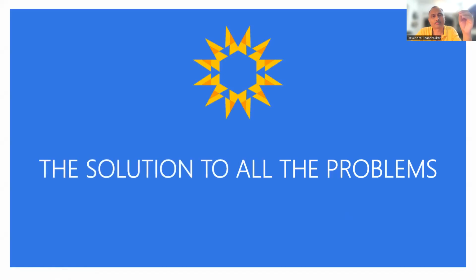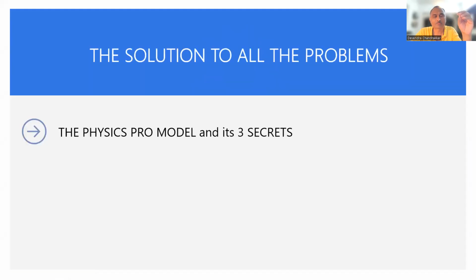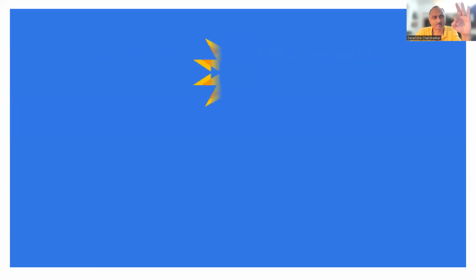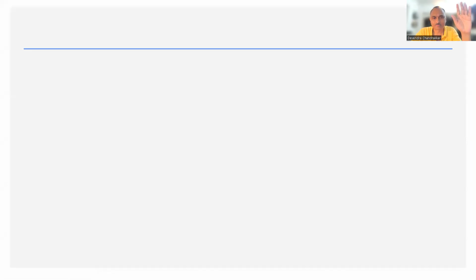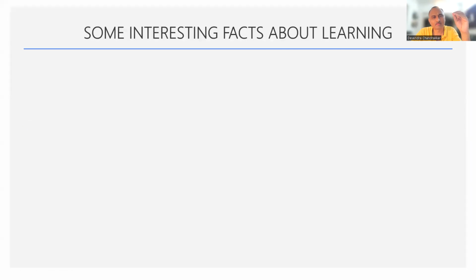Now the solution to all these problems. So these are the challenges. I told you where they are coming from. Now the solution to all the problems is the Physics Pro model and its 3 secrets. I'm just talking about physics as a subject, right? The 3 secrets are very well known secrets, but जैसा कि ingredients तो पता है, but recipe अलग-अलग होती है, so my recipe is also different. But first of all, let me show you the secrets, right? First one is learning. Okay, a very strong pillar to learn any subject, right?